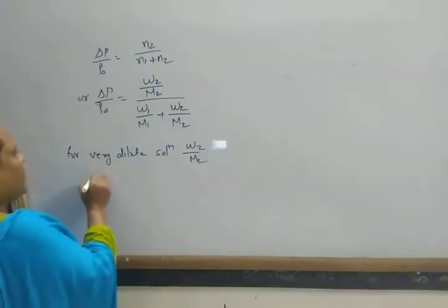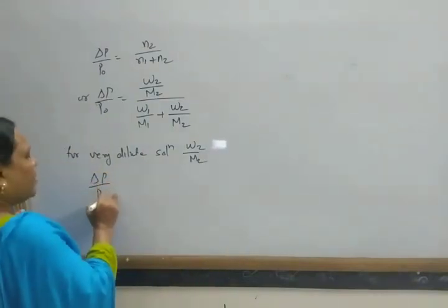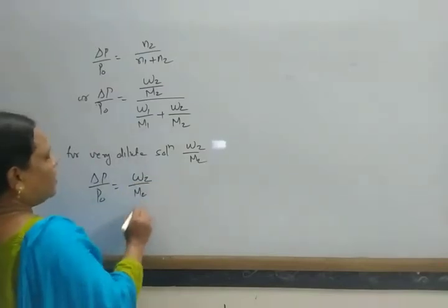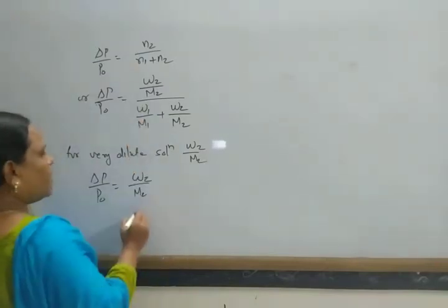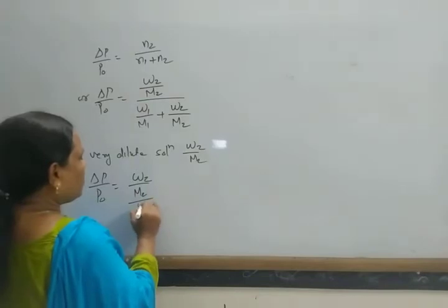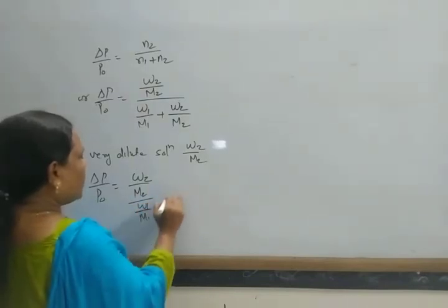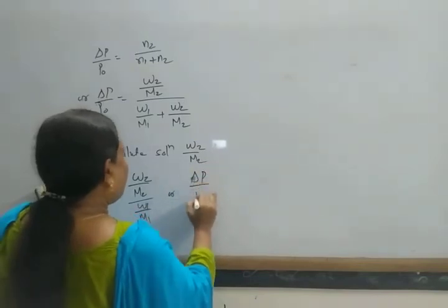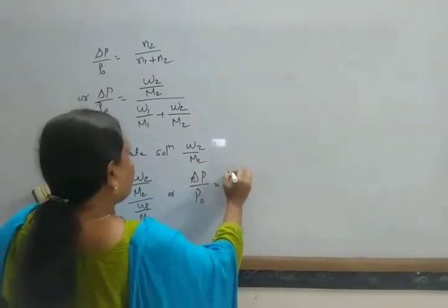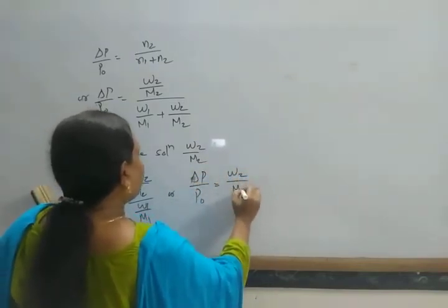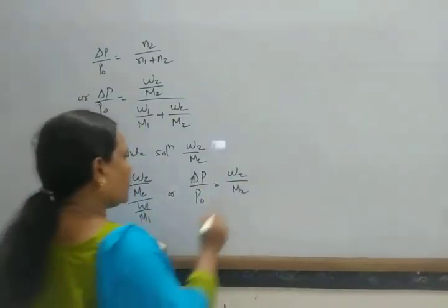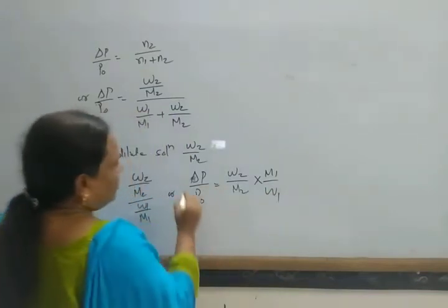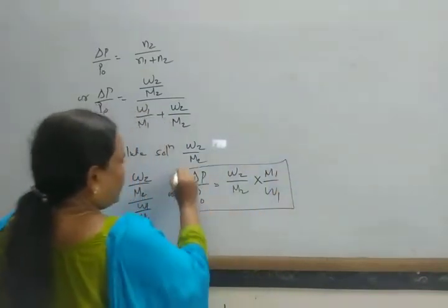In this way, we get del P by P naught equals W2 by M2 divided by W1 by M1, or del P by P naught equals W2 by M2 into M1 by W1.